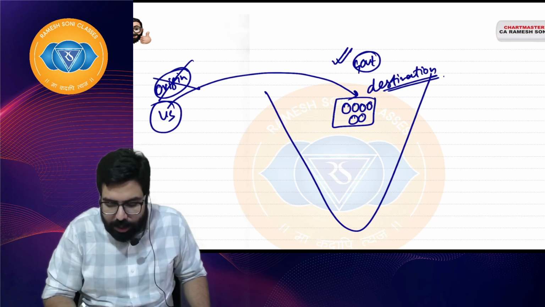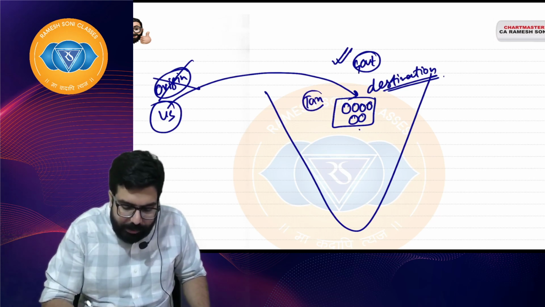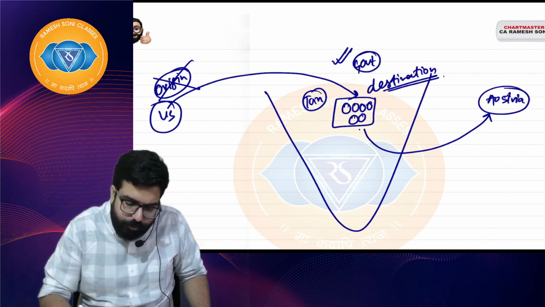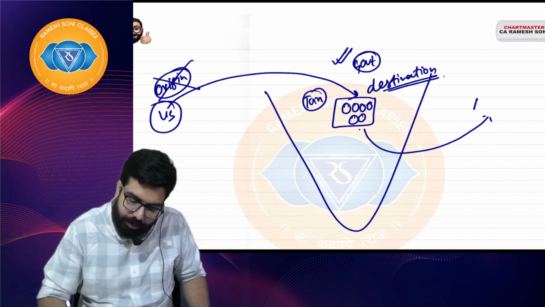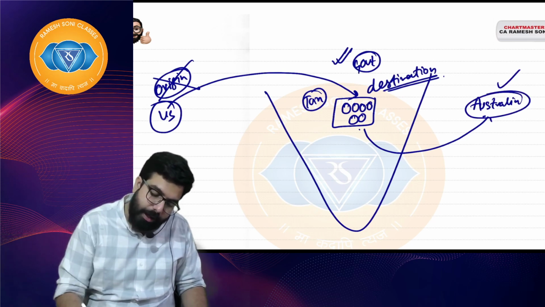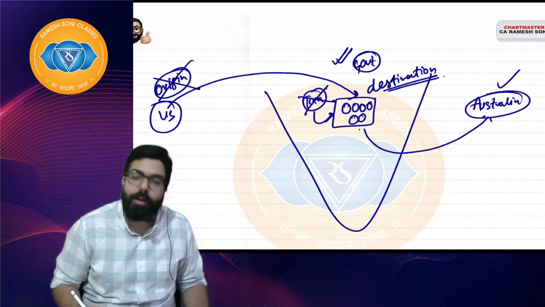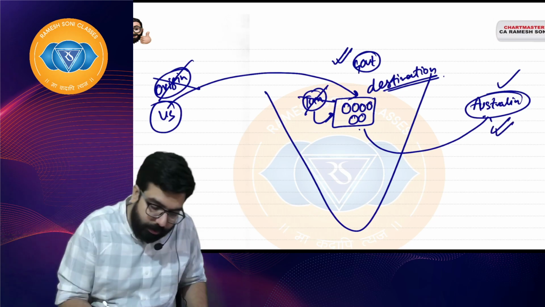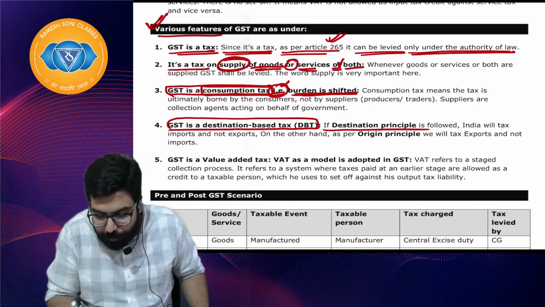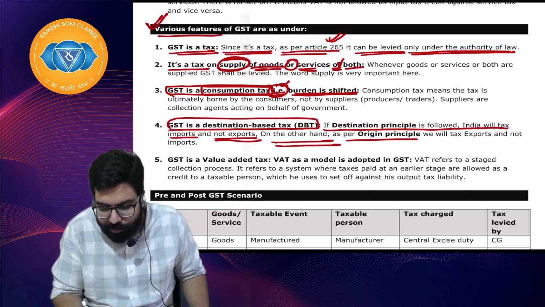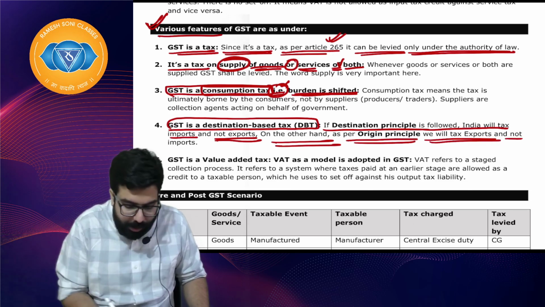But supposing these goods after being imported, tax was paid, and then later these goods were exported to Australia. Now if you see over here, the destination becomes Australia, so the Indian government will refund the tax, it will not get any tax, and Australia being the destination will get the right to tax. So what I am telling you is, if destination principle is followed, India will tax imports and not exports. On the other hand, as per origin principle, we will tax exports and not imports.